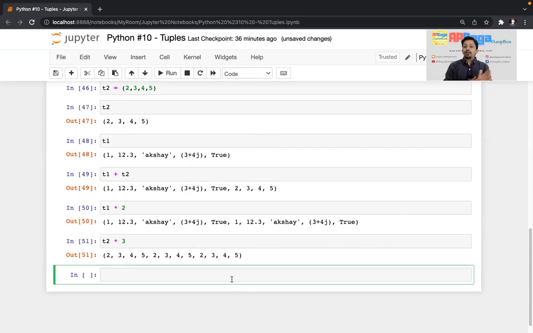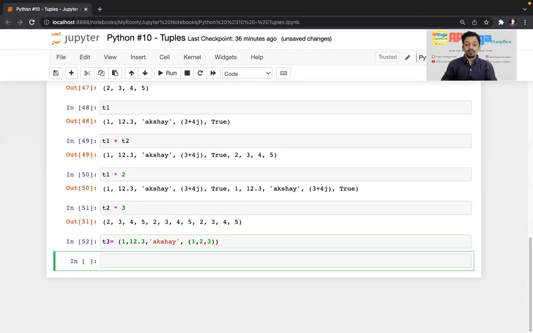Now, I told you that tuple is a collection of heterogeneous data types, right? So I'll create a T3 tuple, and here I'll show you. So that is again all basic data types, so 1, 2.3, then Akshay, that is fine. But at the same time, you can have a tuple as an element within a tuple, right? Tuple within a tuple. So if I again create a tuple inside that, I'll create 1, 2, 3.